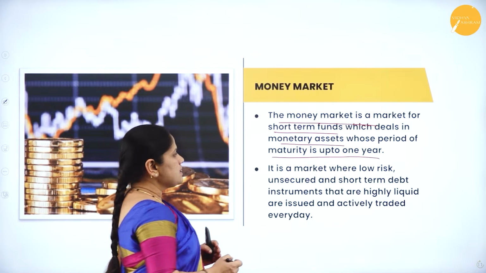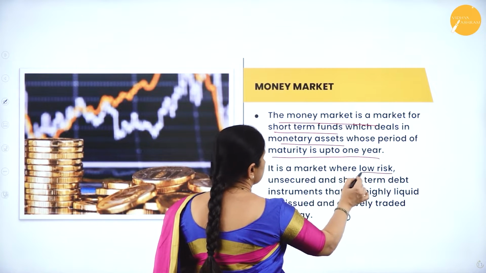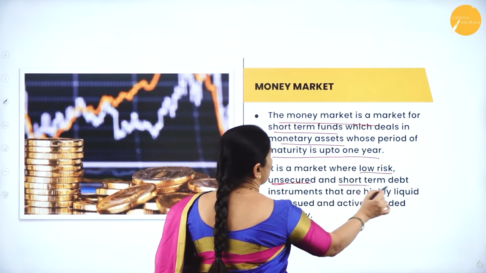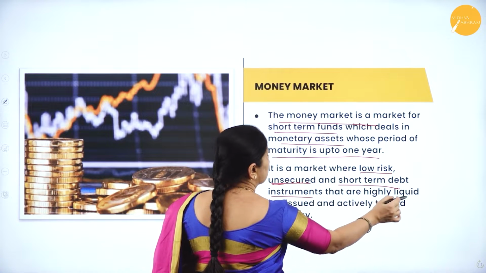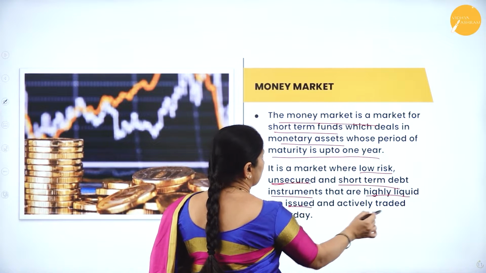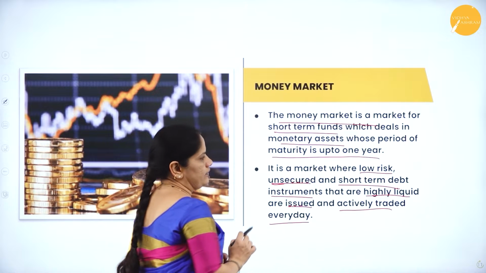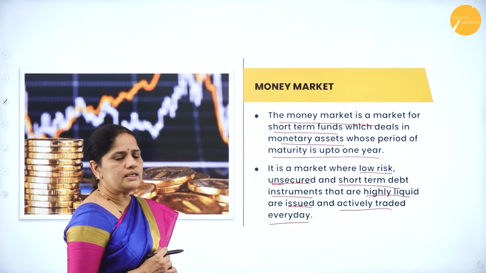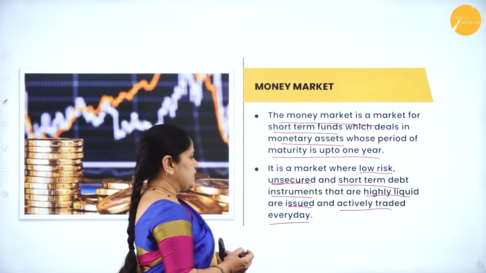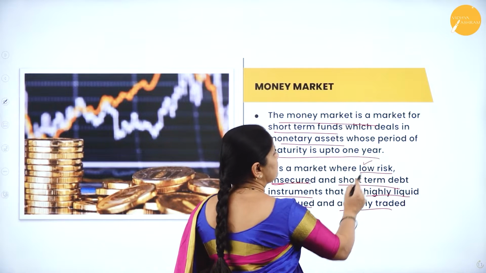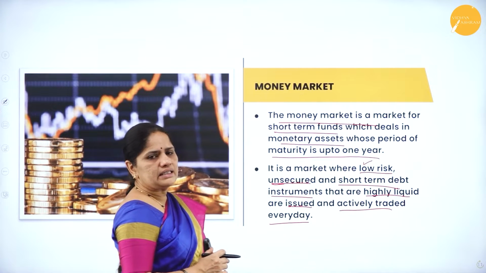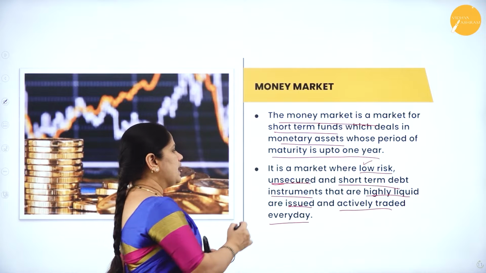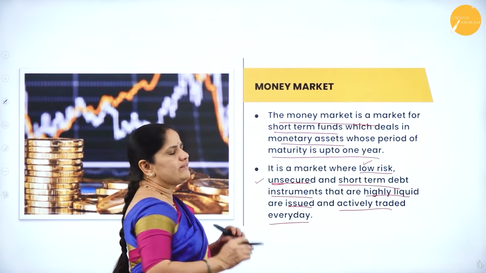Then, it is a market where low risk, unsecured short-term debt instruments that are highly liquid are issued and actively traded every day. In the short-term money market, we can find instruments which have very low risk and are unsecured, so they don't have any collateral.